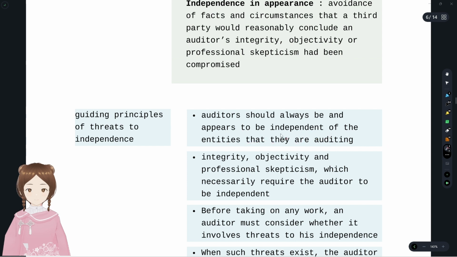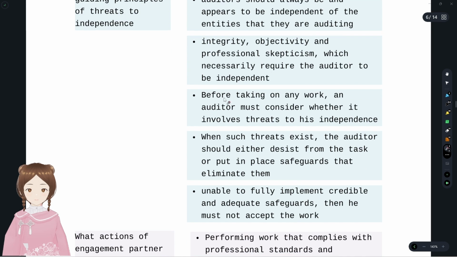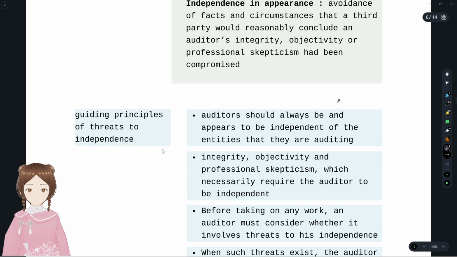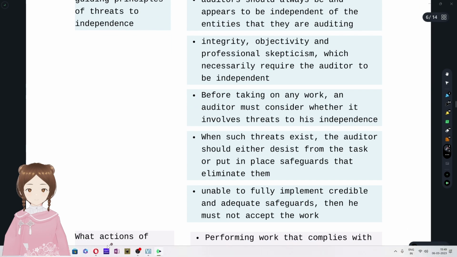Yes, they are saying that they have to be independent, and integrity, objectivity, and professional skepticism should be there. And before taking any work, they should consider the threats to independence, and if there exist any threats, what should they do? They should either desist from the task or put in place safeguards. That's about the threats only. This is related to threats to independence. If unable to implement the safeguards, they should not accept the work. These were the general guiding principles. They're talking mostly about the SQC 1 elements.